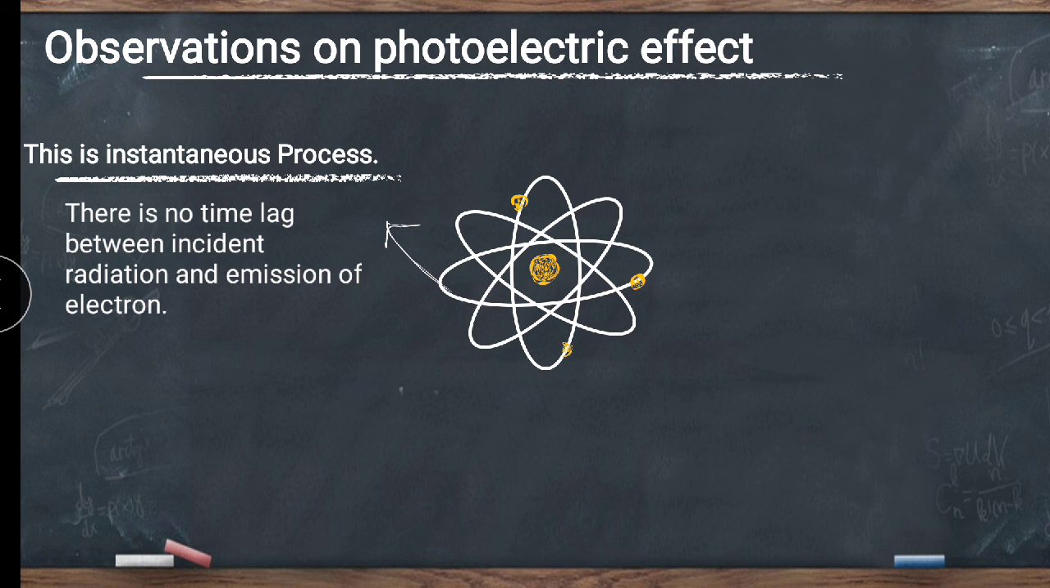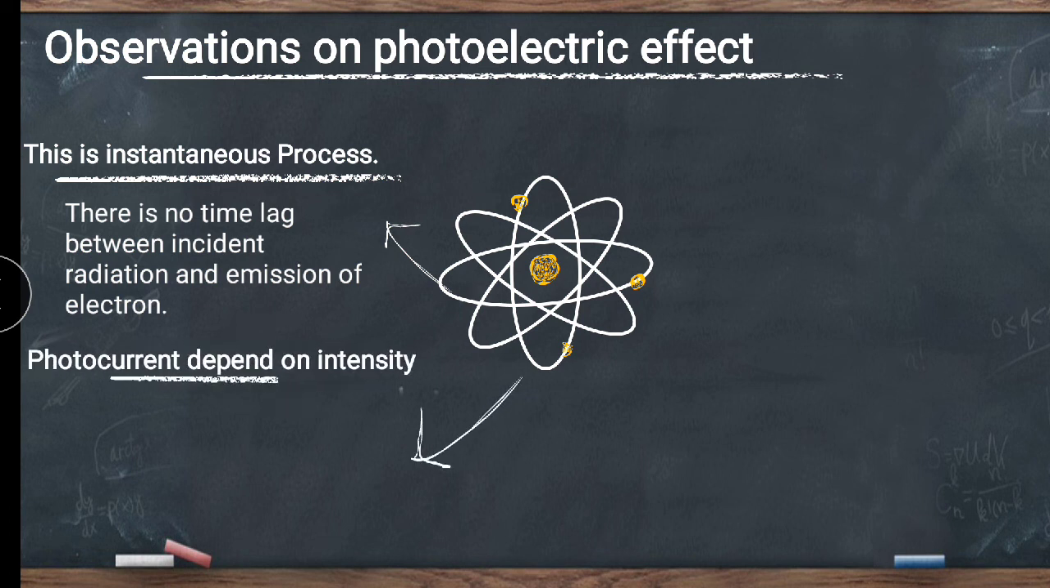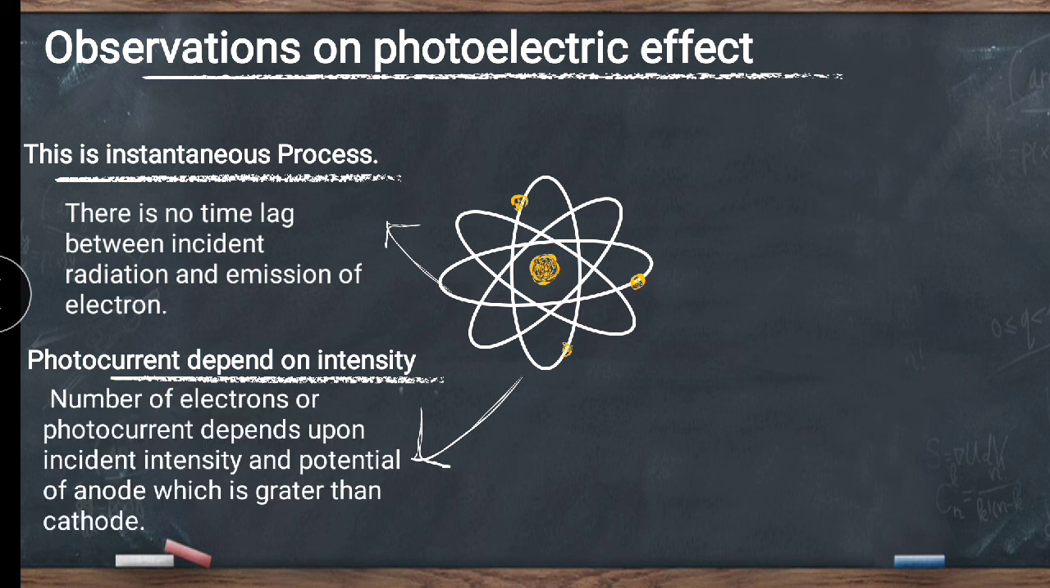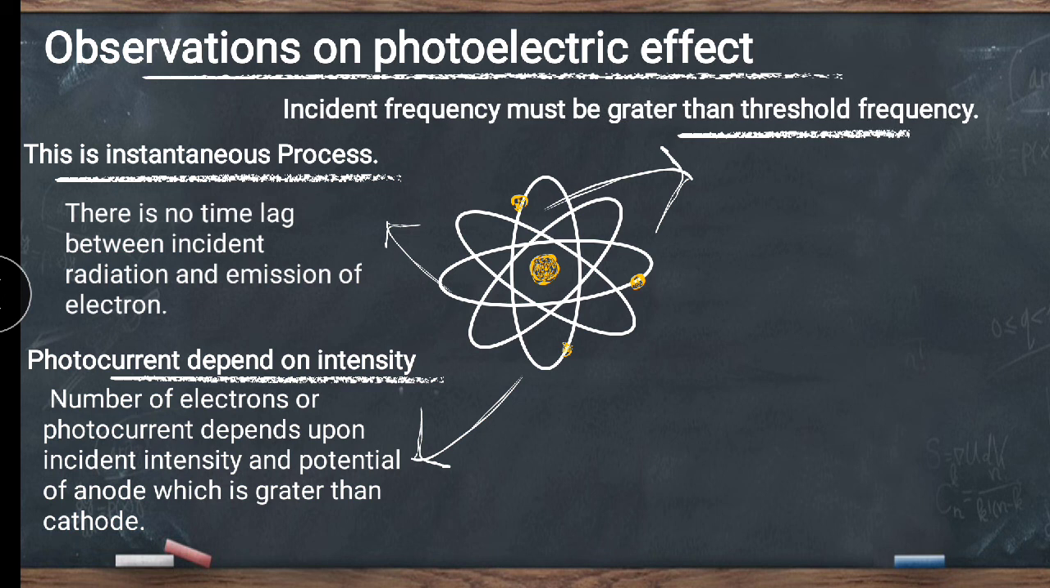So let's move toward the next observation, that photocurrent depends on the intensity. That is, the number of electrons of photocurrent depends upon the intensity and the potential of an anode, which is greater than the cathode. So this is the second observation of photoelectric effect. Let's move toward the third observation.